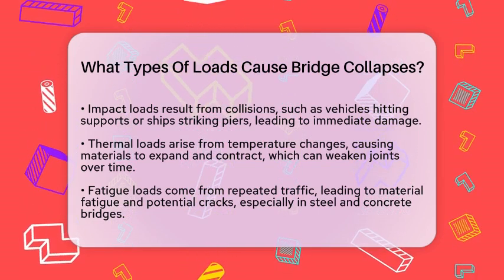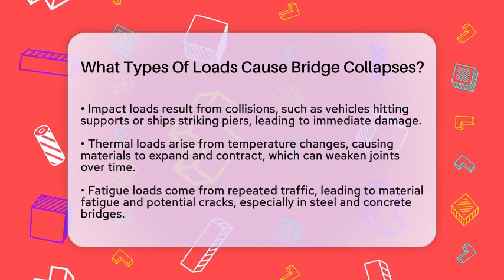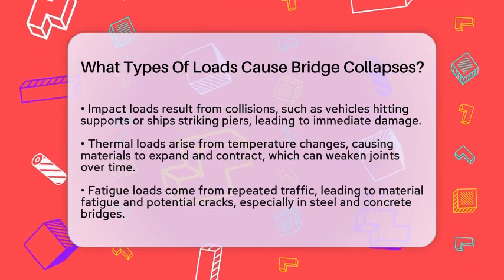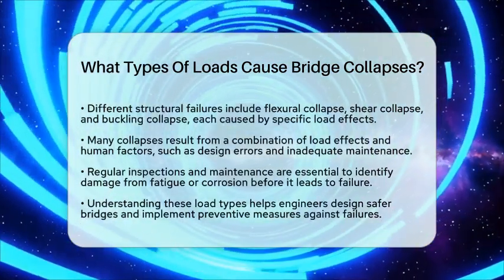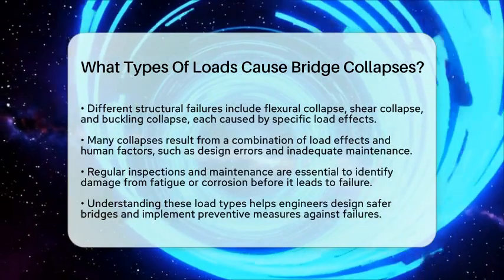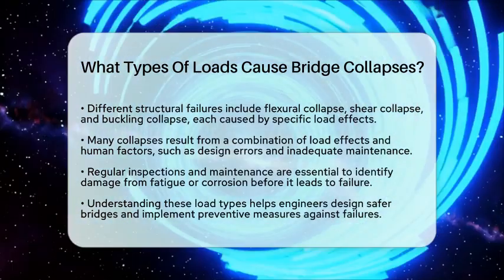Flexural collapse happens when bending stresses exceed the capacity of beams. Shear collapse occurs when shear forces surpass the strength of components, particularly in heavily loaded sections. Buckling collapse is caused by compressive forces that make slender columns suddenly deform.